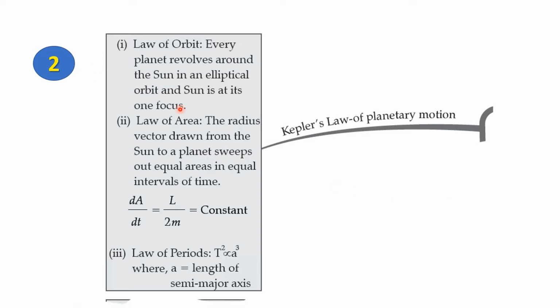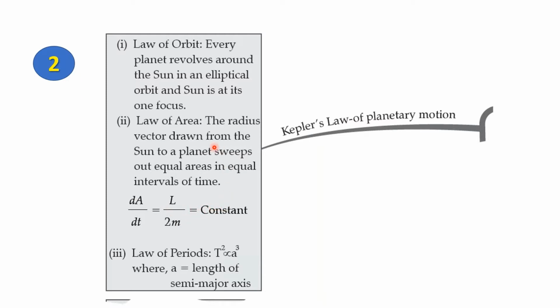Now let's move on to the second law, the law of area. The radius vector drawn from the sun to a planet sweeps out equal areas in equal intervals of time. Now in a formulaic form, it is given as derivative of A with respect to time is equal to angular momentum divided by 2 into mass of the body. Now these 2 values are said to be a constant.